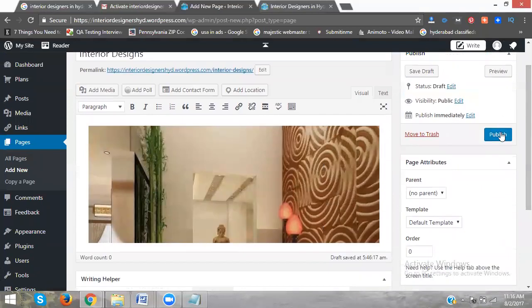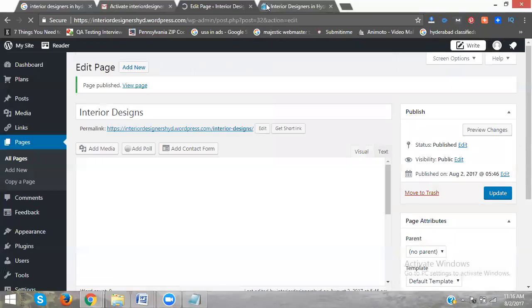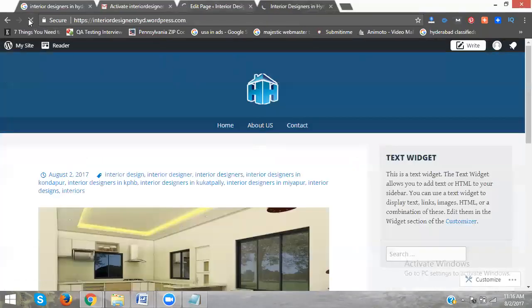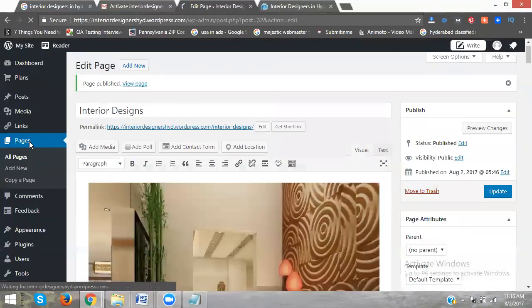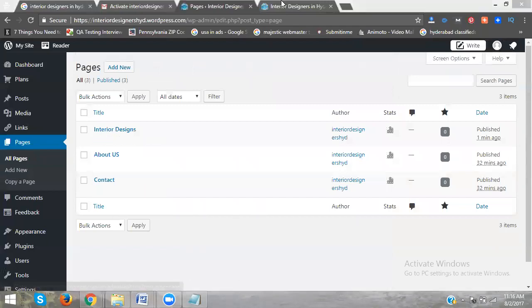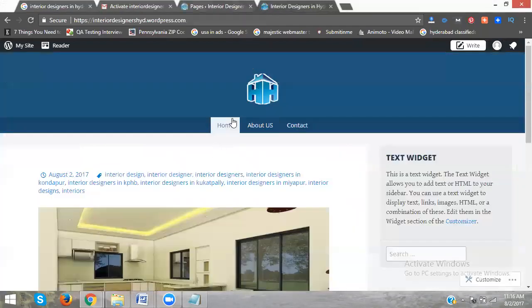Now click publish. Click publish. Now come to your website, refresh. So I have already created pages here. Yes or no? The interior designs pages have been created. Where is the page? The page is not active. Yes or no? We added the page, but it's not active. Write down how to activate pages. After creating a page, how to activate pages on a WordPress blog.